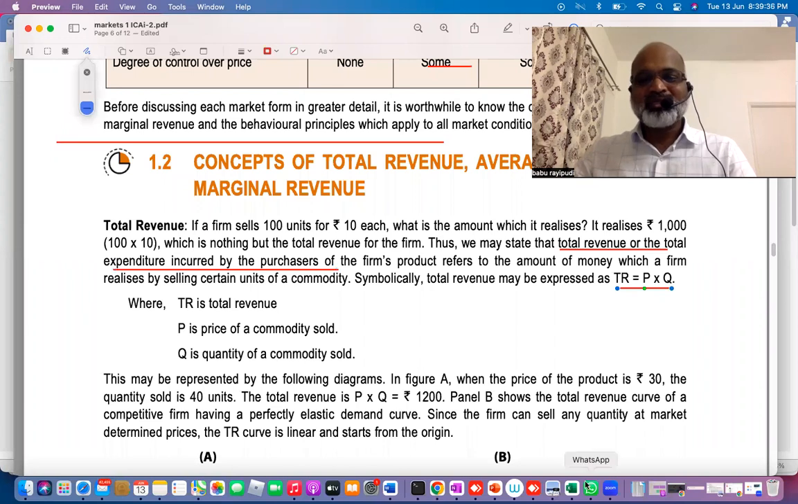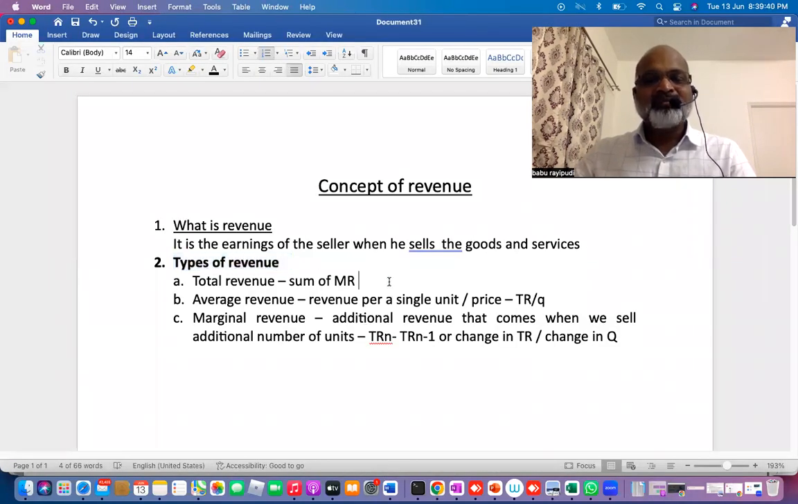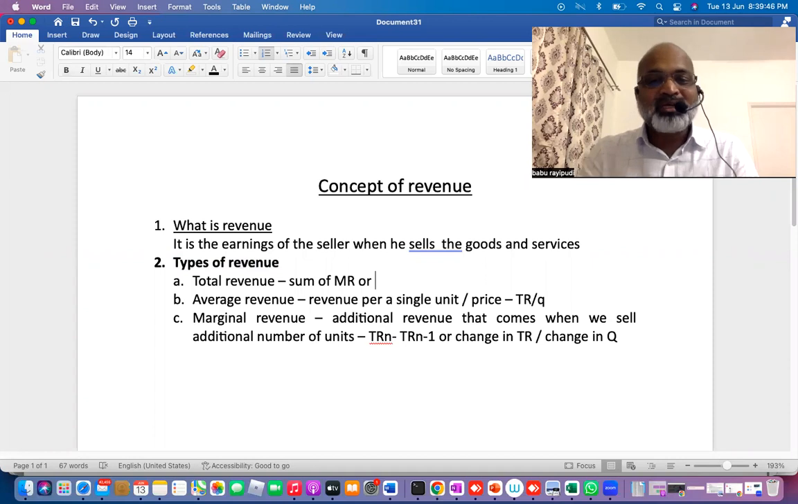One more definition we can say: if average revenue is TR divided by quantity, then total revenue will be average revenue into quantity.